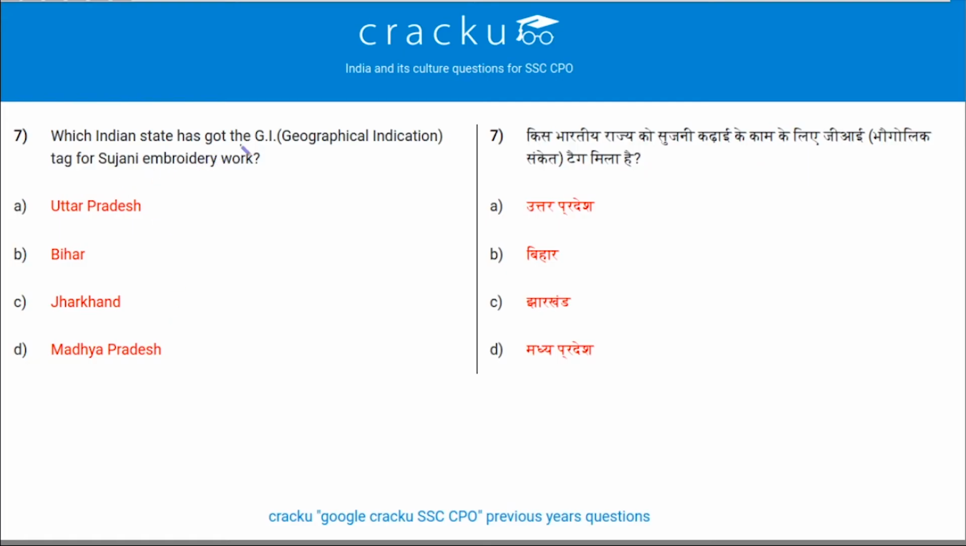Which Indian state has got the GI, that is Geographical Indication, tag for Sujini embroidery work? So it is Bihar. It got this in 2006. Option B is the correct answer.